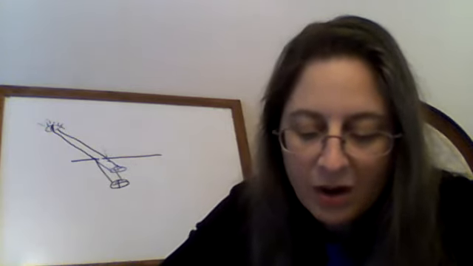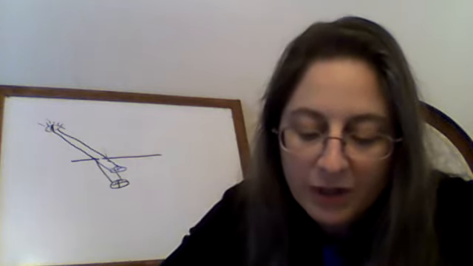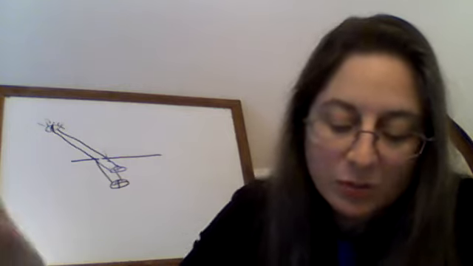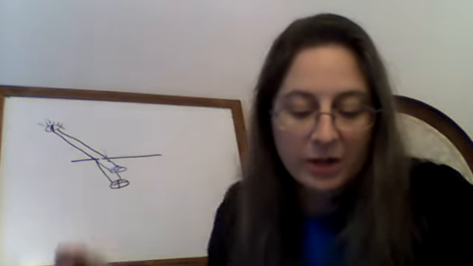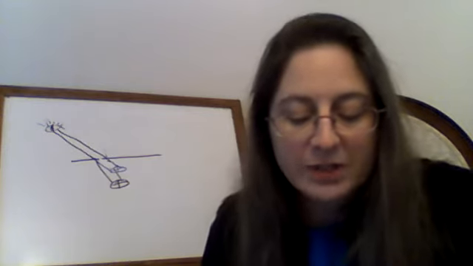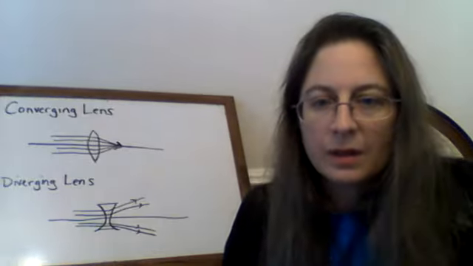Number 16. What is the difference between a converging and a diverging lens? So a converging lens will have light rays focused down to one point. A diverging lens will have the light rays bend away from each other. And number 17. Which one is converging? Which one is diverging? I will draw those and kind of show you how they bend the light rays.